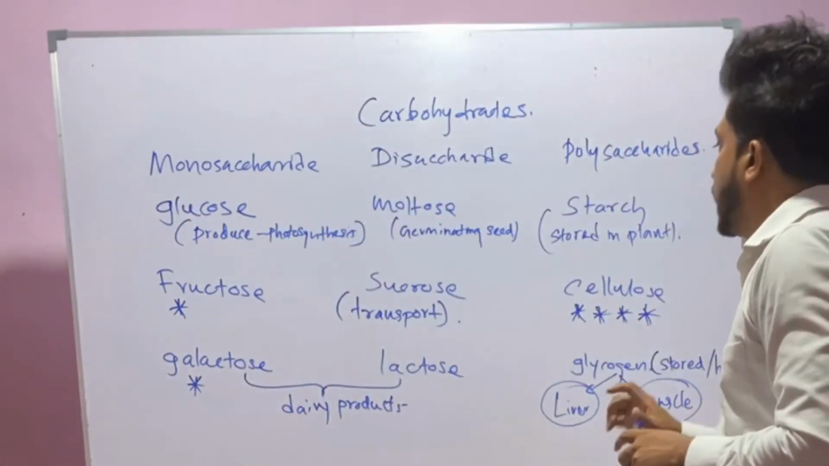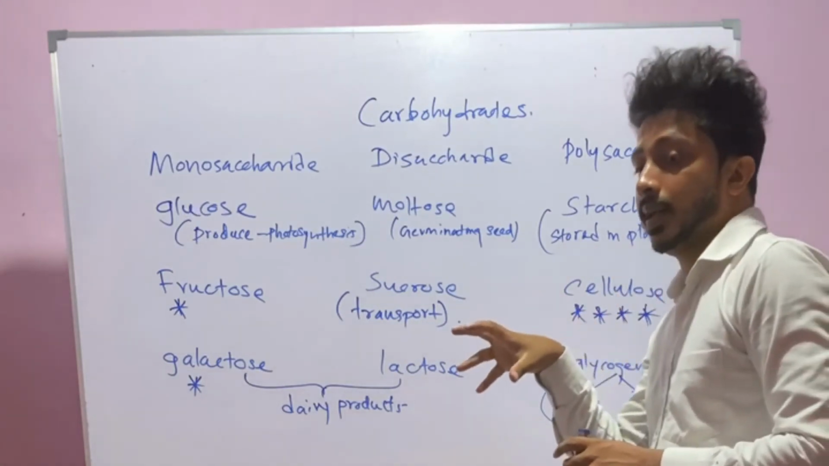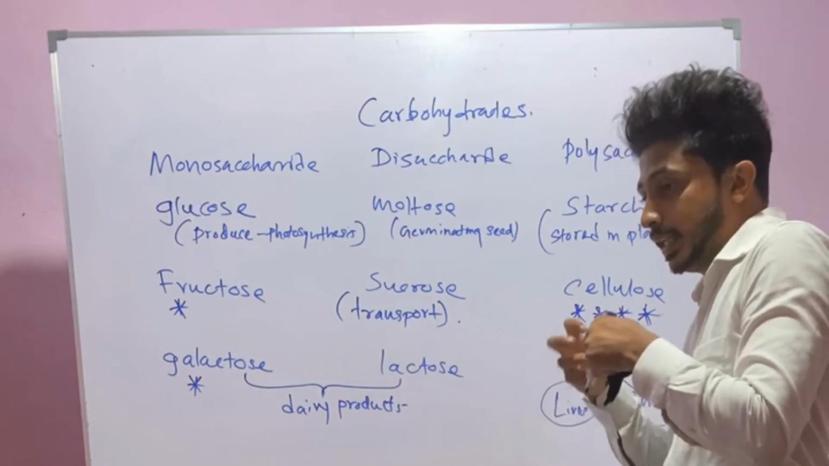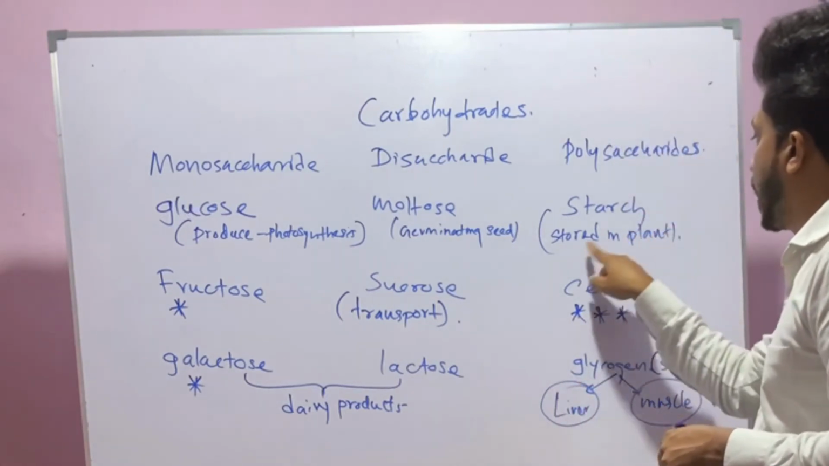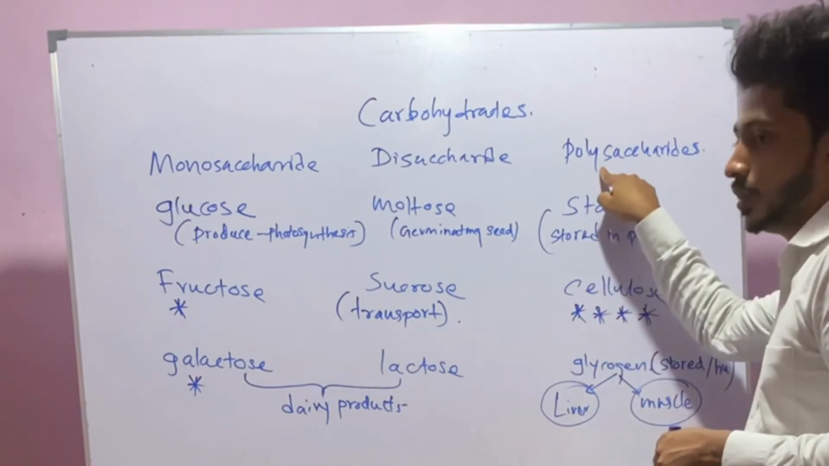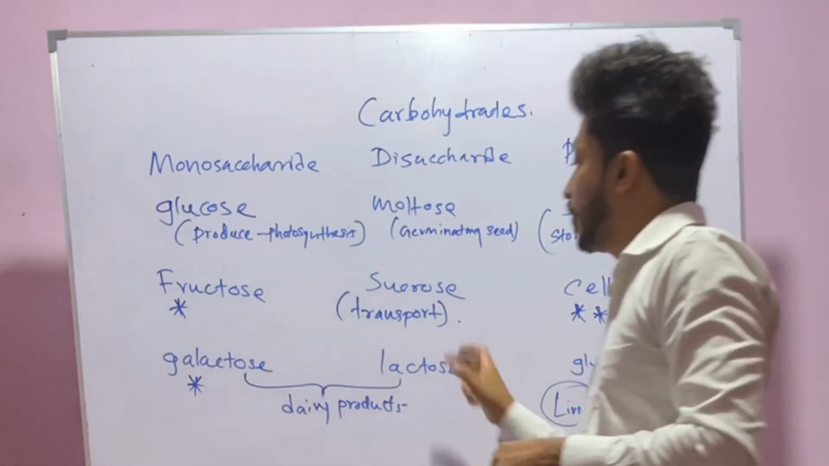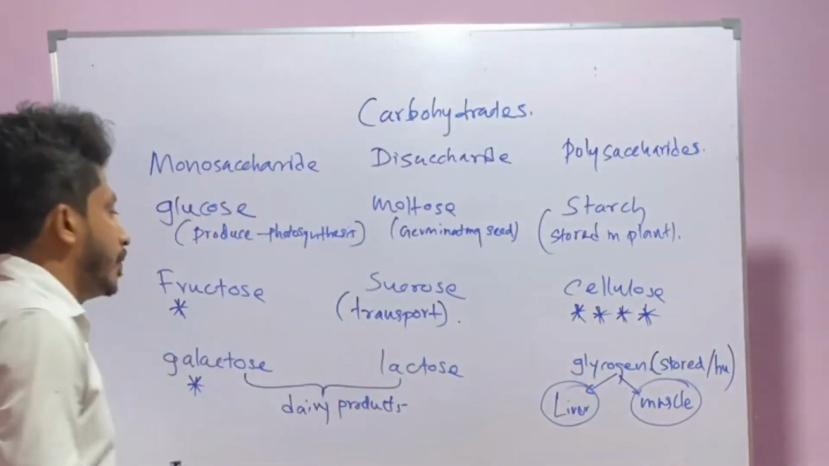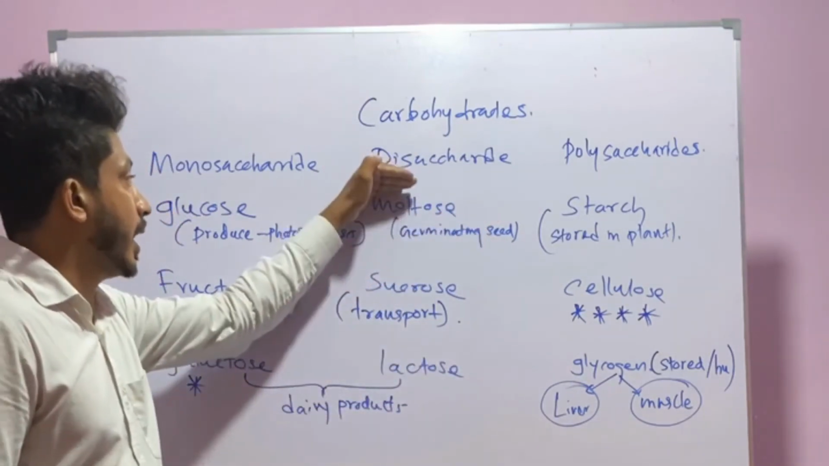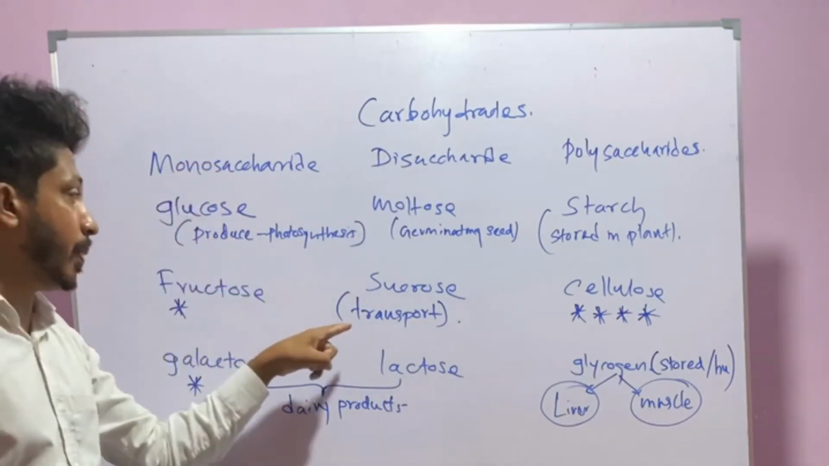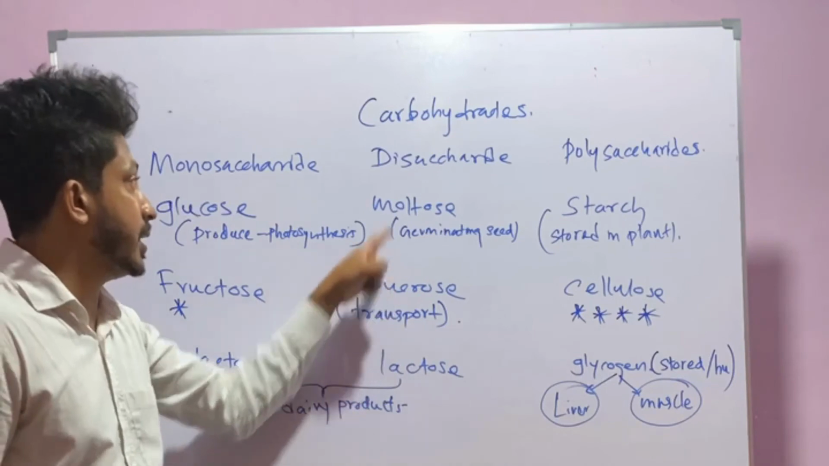Here, have you noticed that if a carbohydrate type is stored, it is a polysaccharide. In plants it is starch, a polysaccharide. In humans it is glycogen, also a polysaccharide. But for transportation they do not use polysaccharides, they use disaccharides and monosaccharides. In plants they transport food as sucrose, which is a disaccharide.